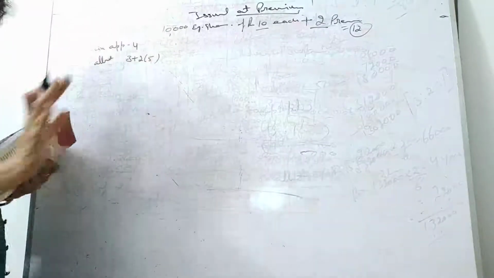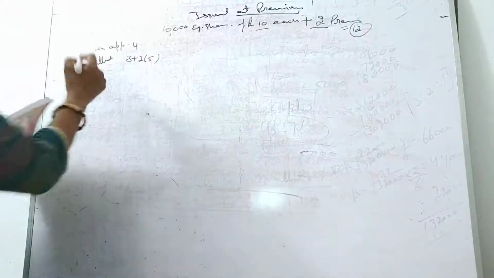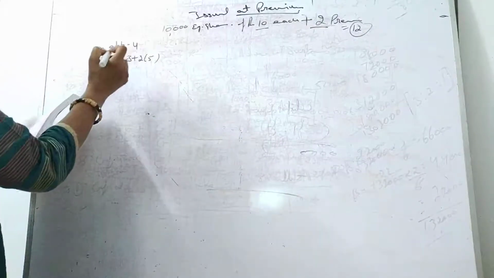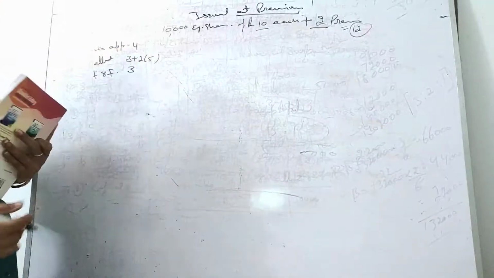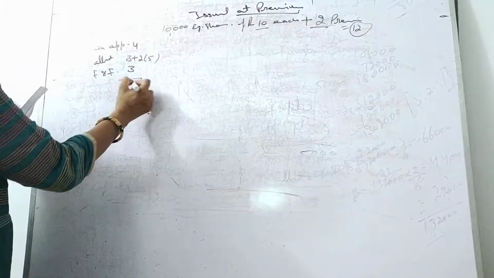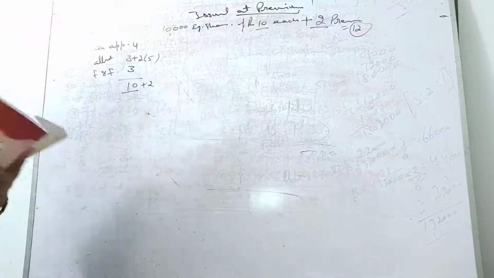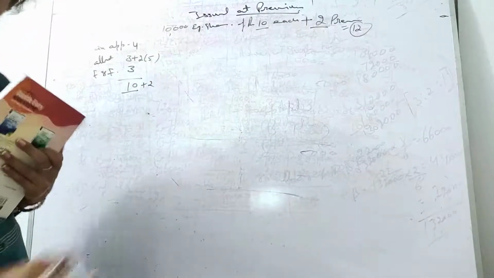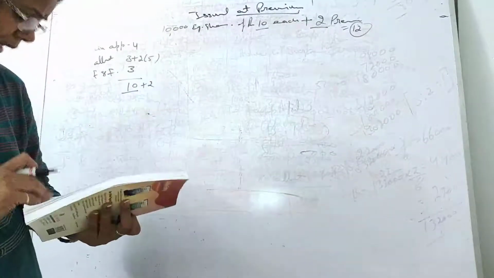So this way you are receiving 5 rupees. Further it's telling that on first and final call, it is receiving 3 rupees. So you can see that its total is 10 rupees. Okay, 10 plus 2 rupees is the premium. This we are receiving. All right, I'm talking on behalf of a company.